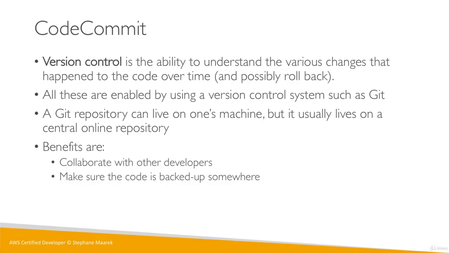And you want to make sure that the code is backed up somewhere. So if you have a new developer coming in, you don't just send him the code from your machine. You tell him, hey, this is the central Git repository, go get it from there. You make sure that anyone can view the code, even new developers, old developers. It's fully auditable because we know who pushed code where, which is an added benefit of version control. There are obviously way more features, such as rollbacks, etc., but you get the idea. Once you're a developer and you start using version control, I promise you won't get away from it.